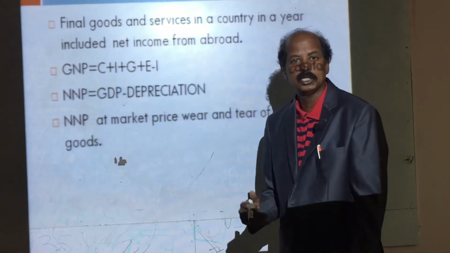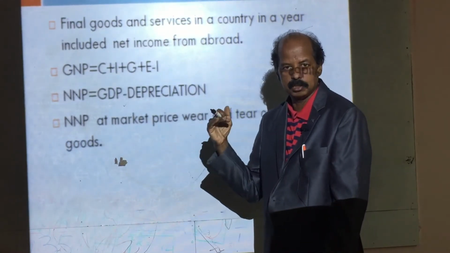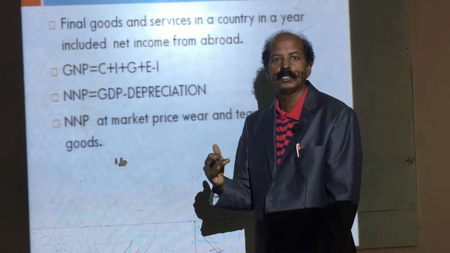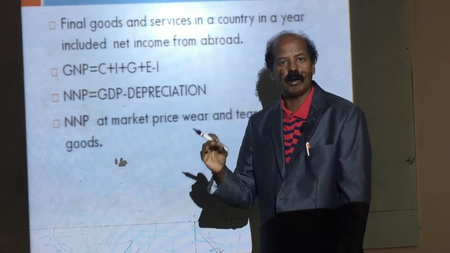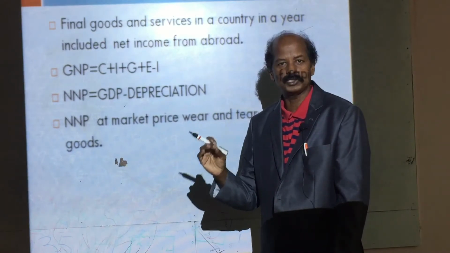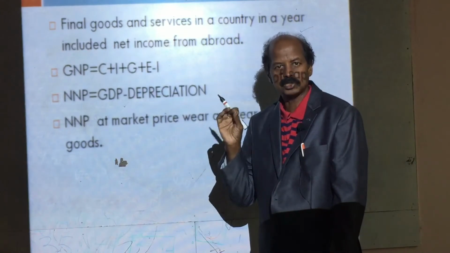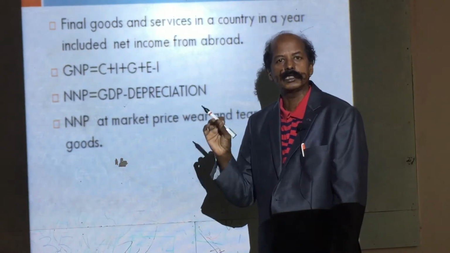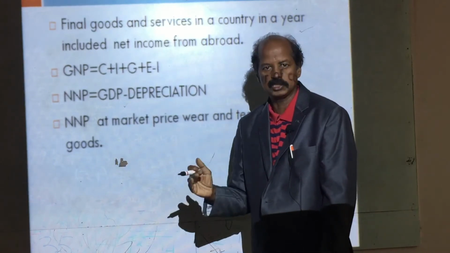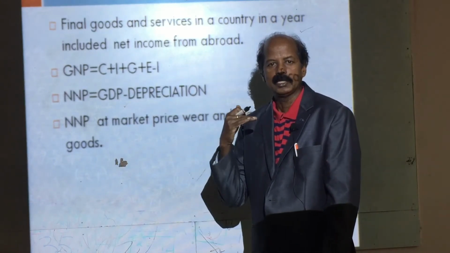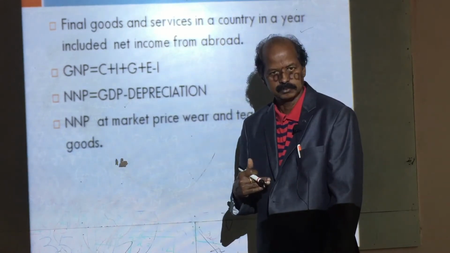GNP is also known as gross national income or gross national product. Repeat, GNP means the total value of final goods and services produced in a country during a year, which also includes net income from abroad. Net income from abroad means when we export goods, we get income.